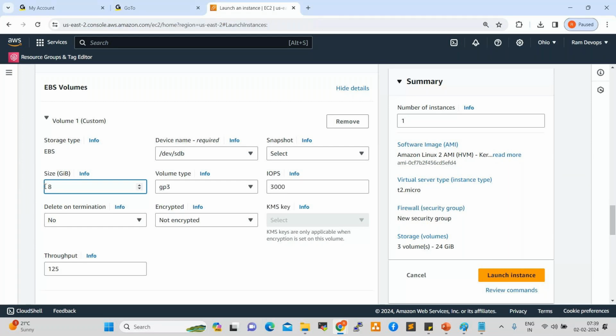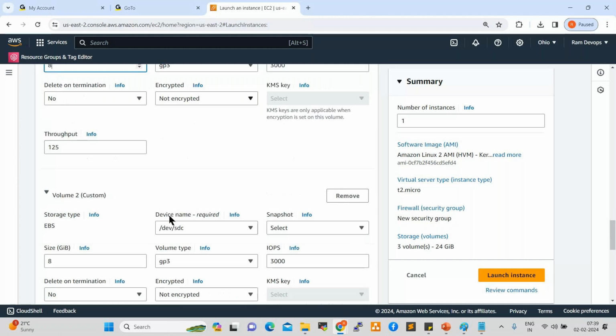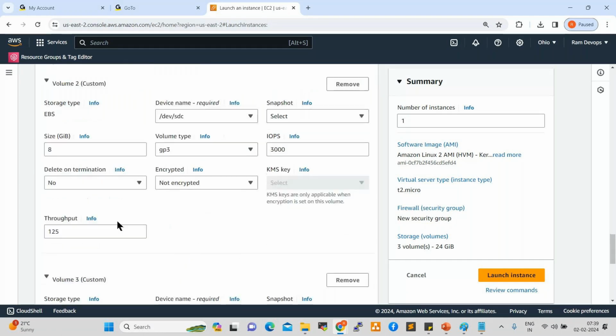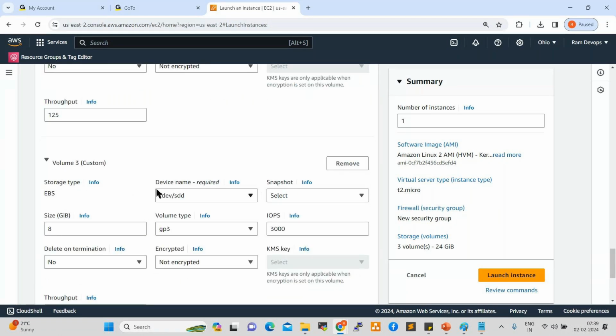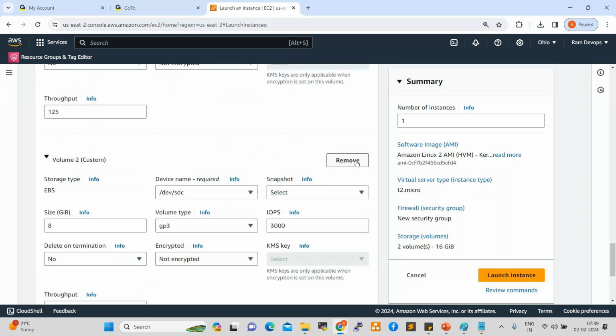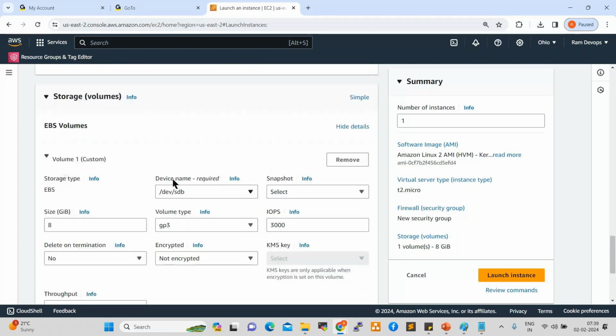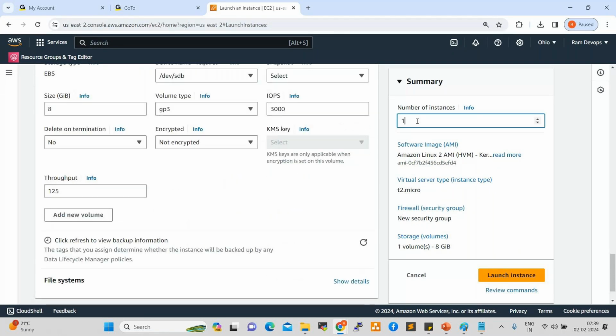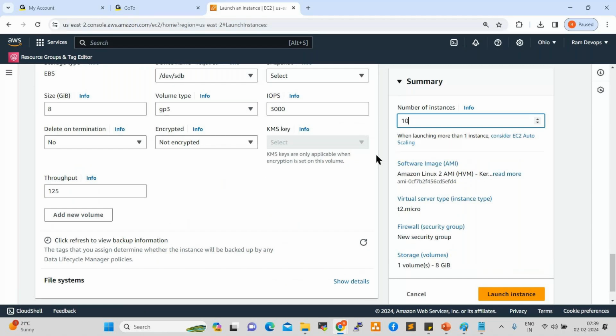So these volumes are also added here, so two volumes are added. Don't create additional volumes. You can remove this. If they require it, you can increase like this. Only one volume, fine. Next one, number of servers, one. If they require 10 servers, for example, you can give 10. If they require 100 or 1000, you can give 1000 also. With the same configuration, same storage, same network, we can create 1000 servers within 1 minute. For now, we can create only one server.